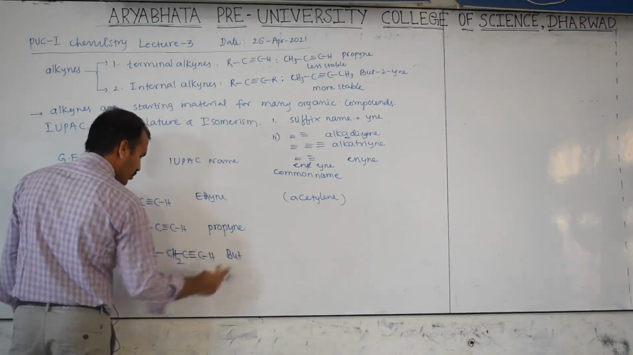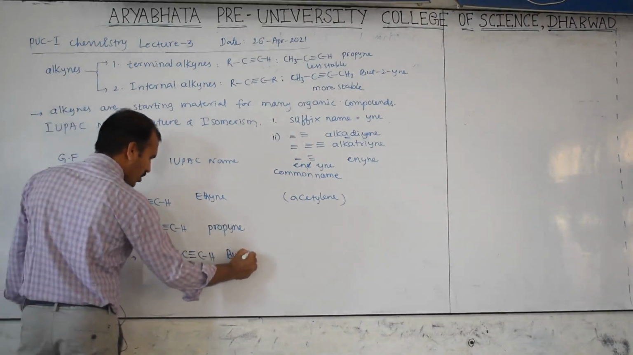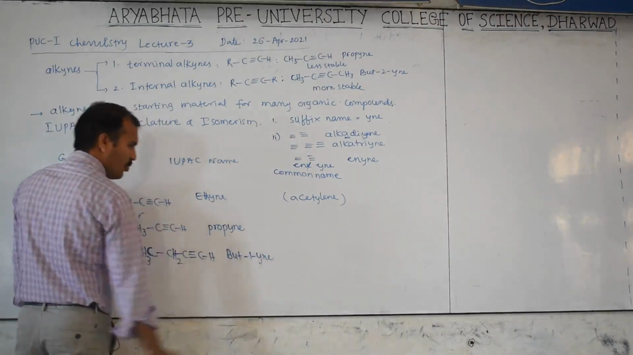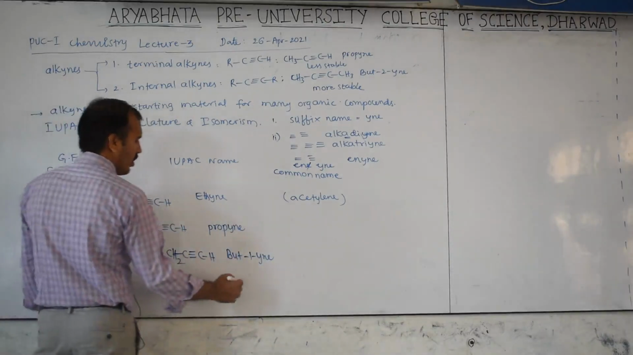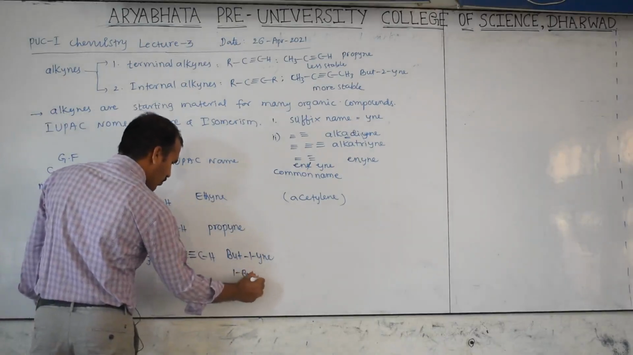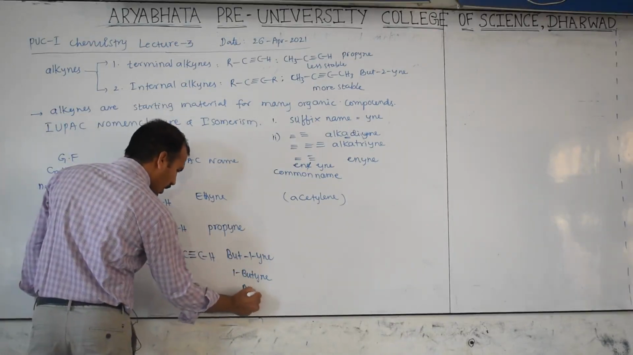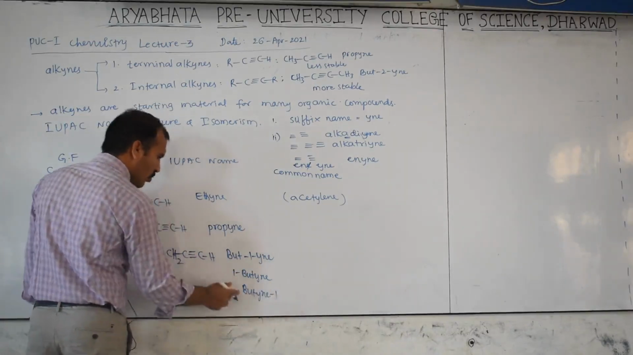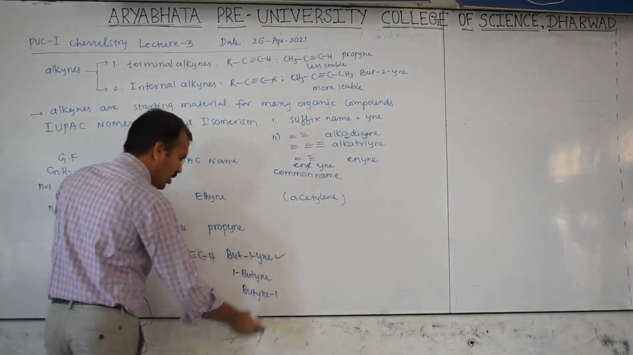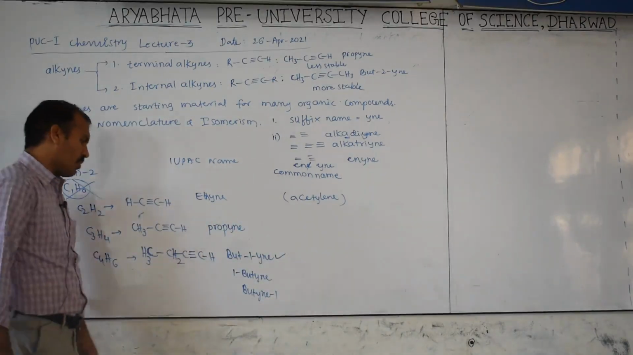But now the triple bond position is at the first. Therefore it is called 1-yne. Otherwise the old version is 1-butyne, or another version is butyne-1. These are the old version, this is the new version. These are also correct, so don't get confused if you read any old books.